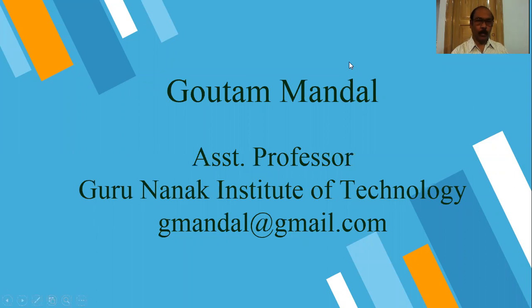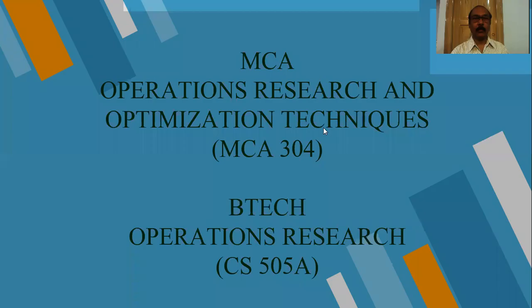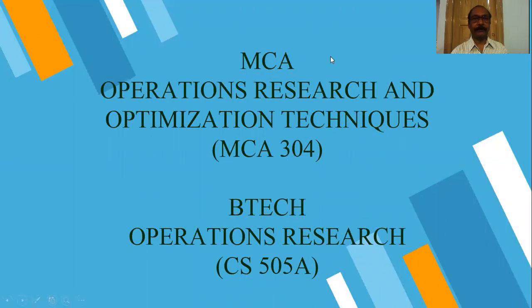In the previous class, we already learned Model 1. What is Model 1? That is the economic order quantity model with uniform demand and infinite rate of production, having no shortage. That means in Model 1, the demand is there and production is infinite, not finite, and there is no shortage. That we learned in the previous class.